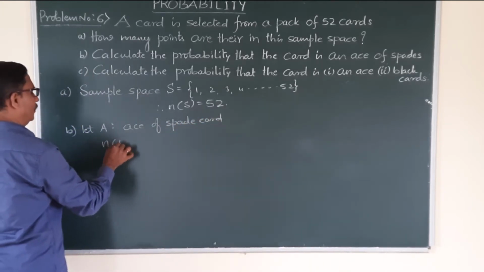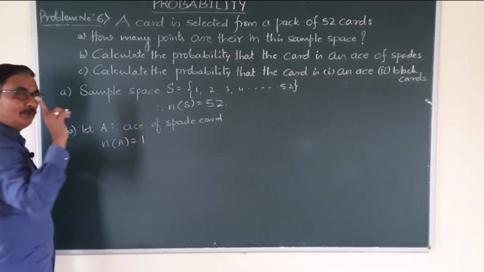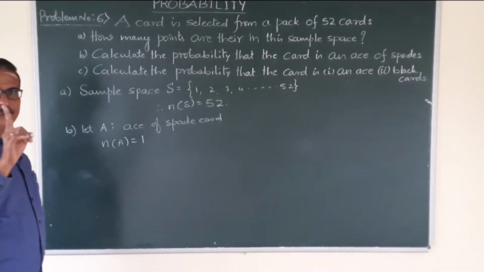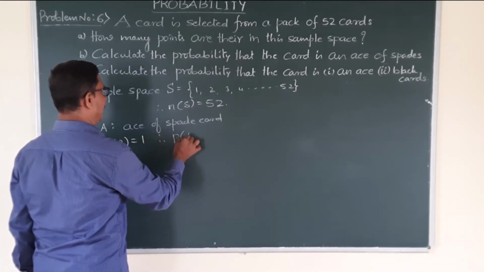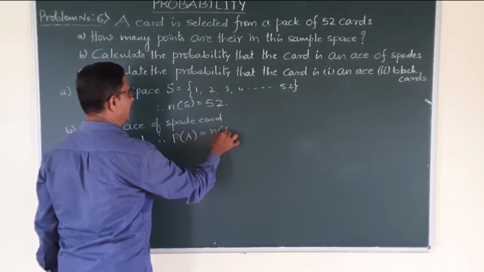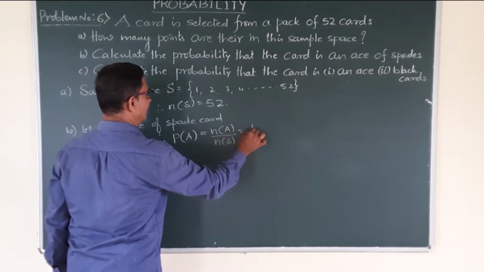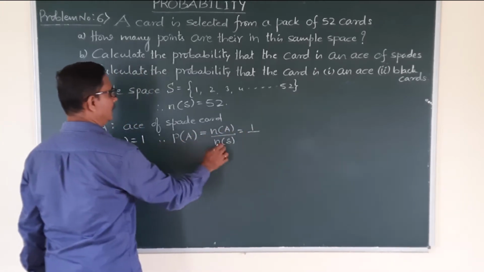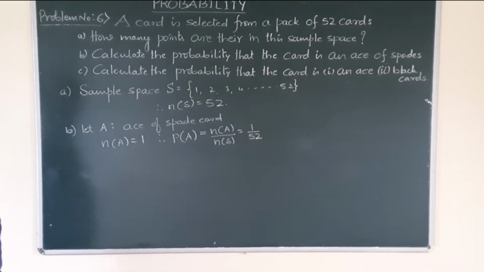That is n of A is equal to the number of favorable events, which is only 1 ace. Therefore probability of A, the ace of spade card. Definition of probability: n of A divided by n of S. Number of favorable cases is 1, total outcomes is 52. This is the second question answer.